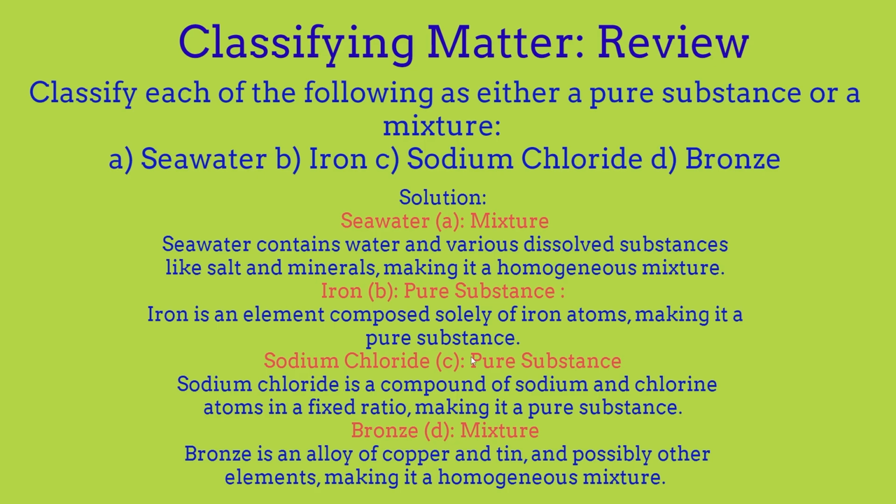Sodium chloride is also a pure substance, because it is a compound of sodium and chlorine atoms in a fixed ratio, making it all look the same, even though two different things are combined inside it. Finally, bronze is a mixture, because bronze is an alloy of copper and tin and possibly other elements, making it a homogeneous mixture. So this is a classifying matter review.